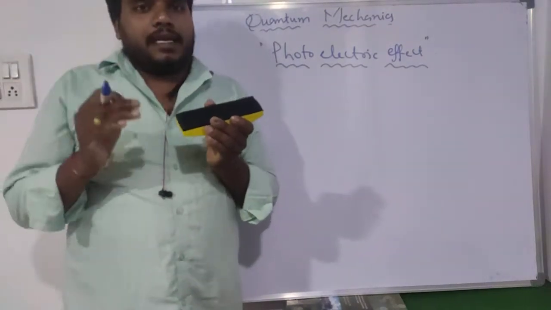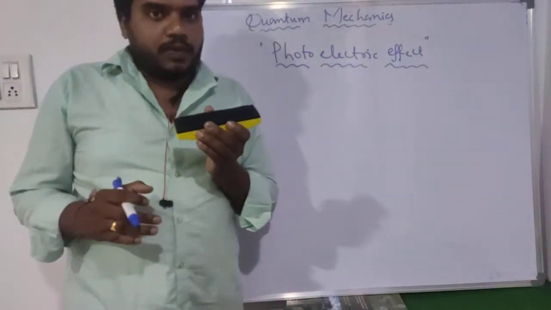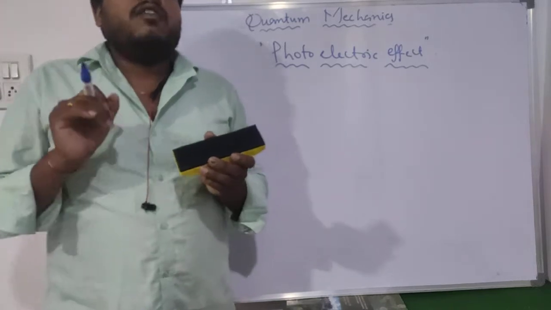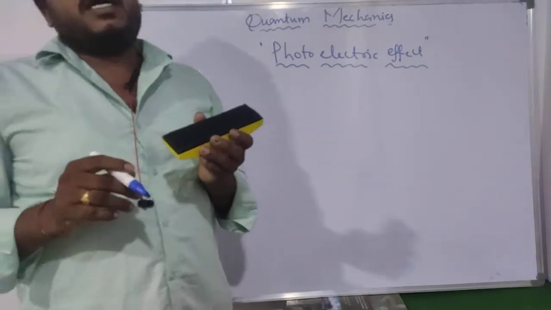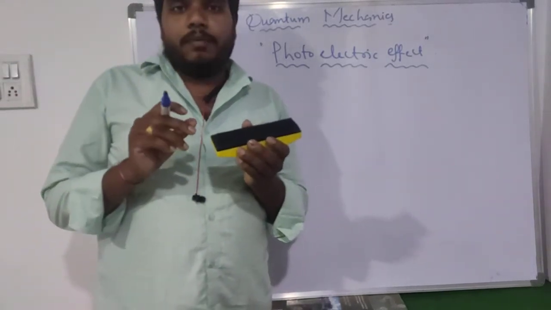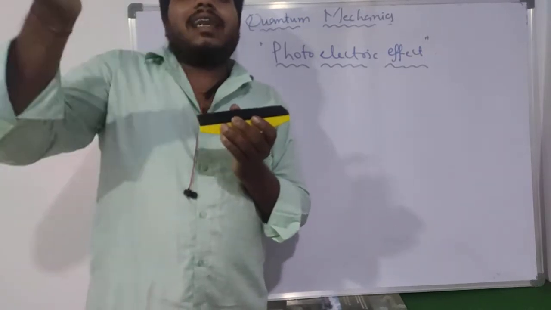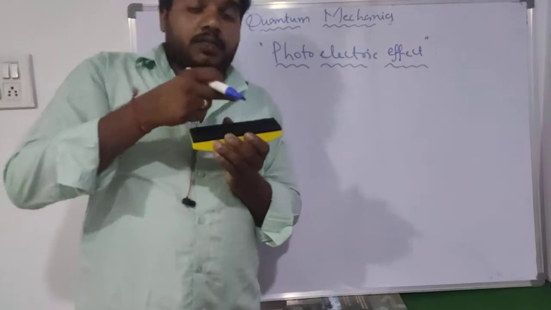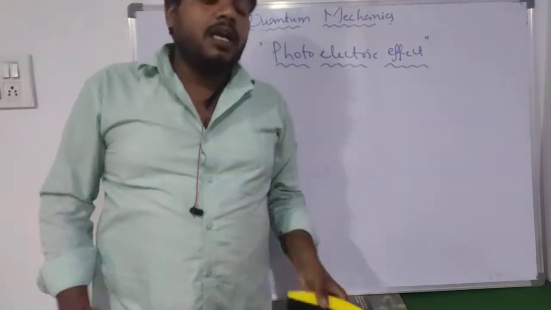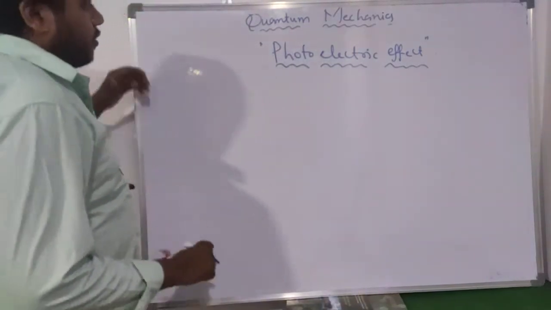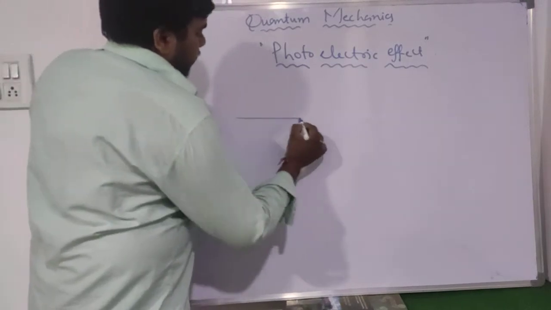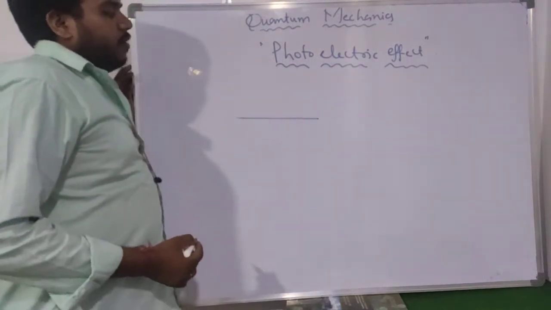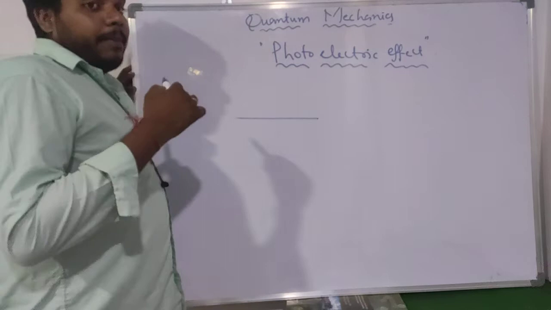The electrons which are liberated from the photosensitive metal are known as photoelectrons. Why are they called photoelectrons? Because these electrons are liberated by photons. Light is in the form of photons, so these electrons are known as photoelectrons.